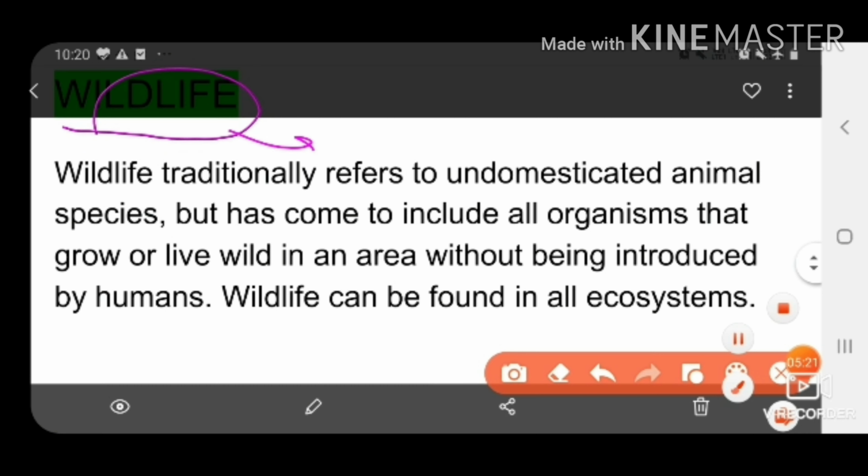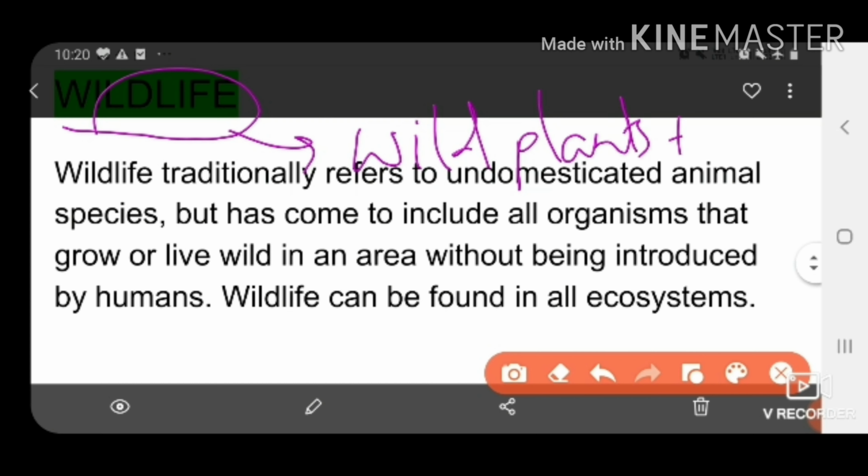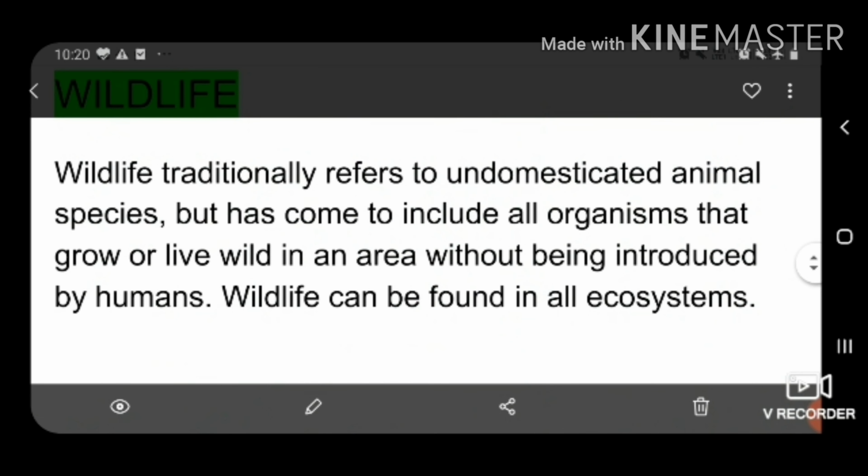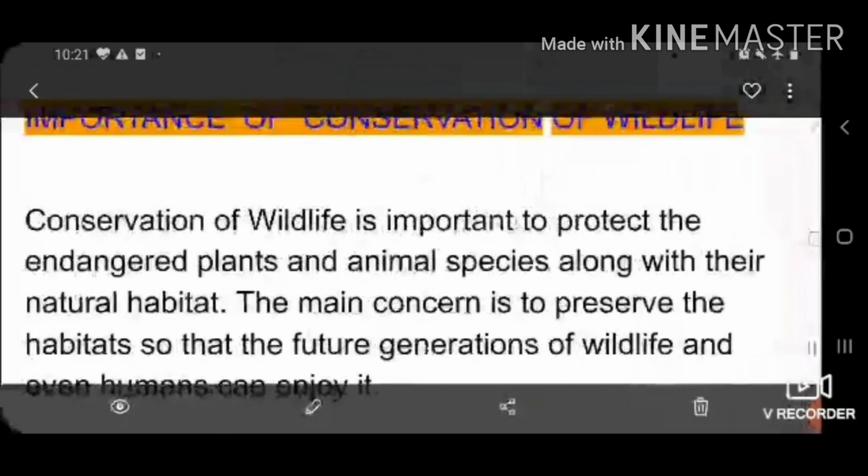Wildlife means wild plants plus wild animals. Altogether they are called wildlife. Wild plants are those which grow naturally in the forest, and wild animals are those which are not domesticated by anyone. So altogether they are called wildlife.